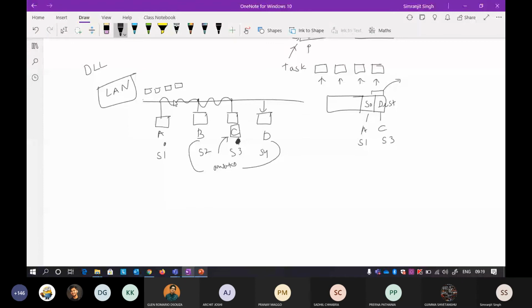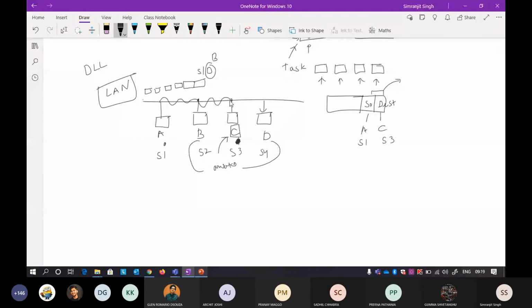By looking at the source and the destination, suppose the frame arrives at B. Now B is awake, and it checks what the source is and what the destination is. It sees that the destination is not its own, so it does not read the contents of the message and passes it towards the next one.